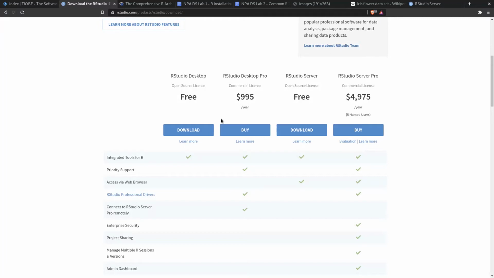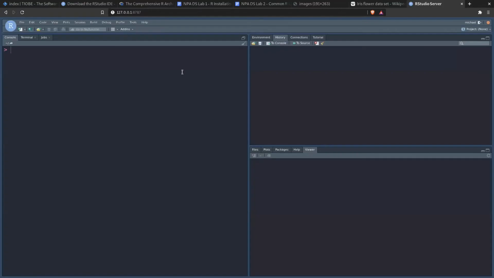So once you've downloaded and installed that, that'll be able to work and run the R base in the background, and that'll give you a front end to do development in R. So it should look like this when you've installed it.